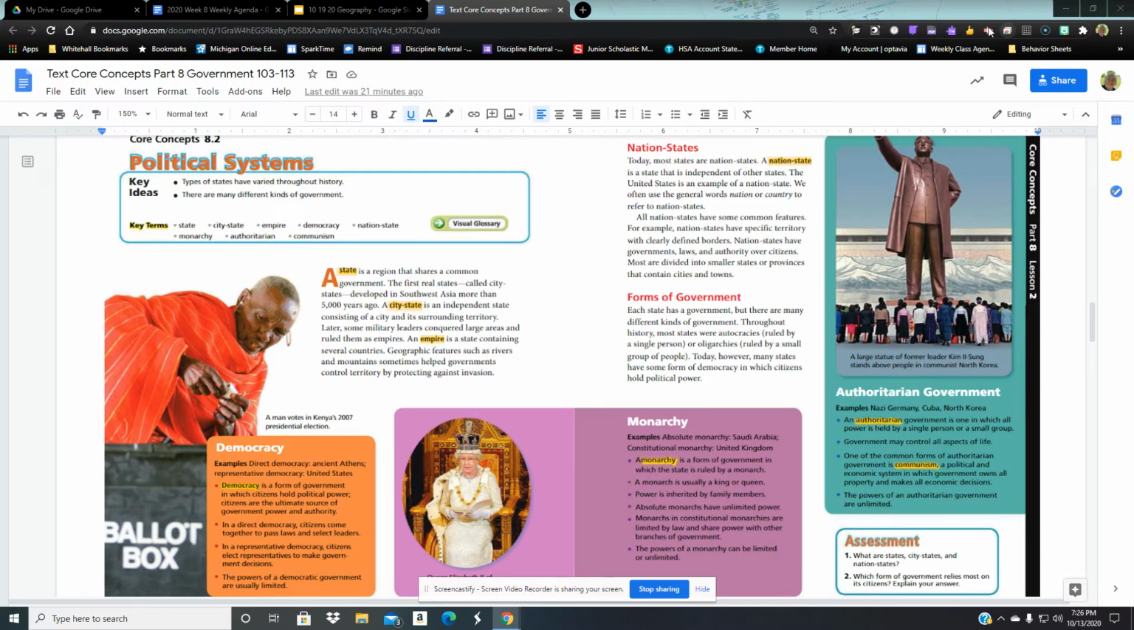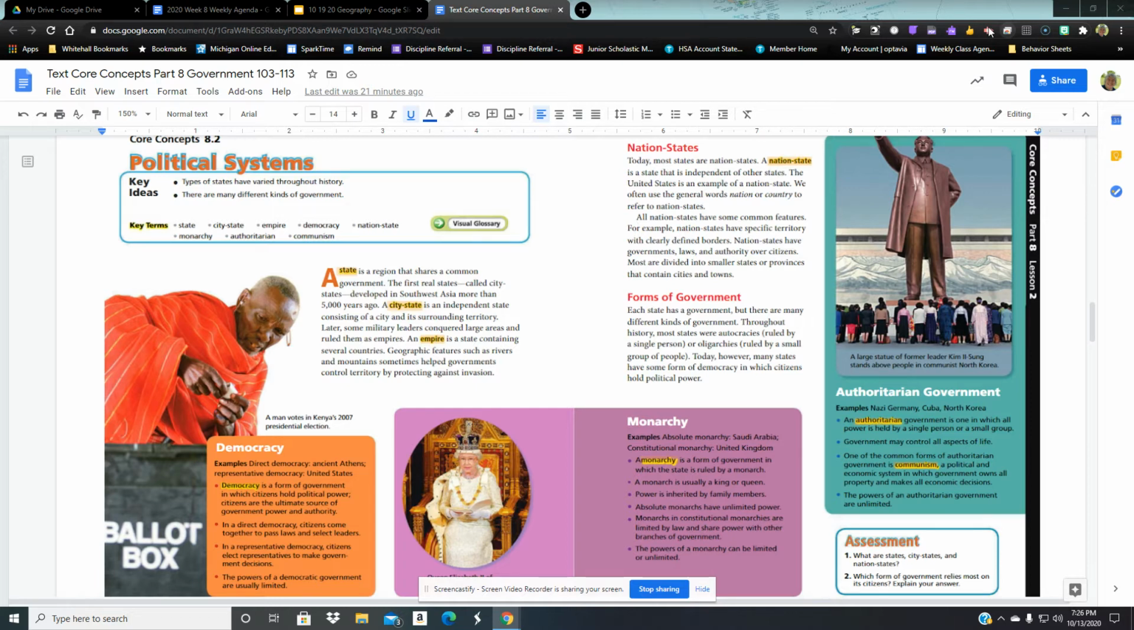Throughout history, most states were autocracies ruled by a single person, or oligarchies ruled by a small group of people. Today, however, many states have some form of democracy in which citizens hold the political power. Citizens, people, are supposed to have the power by voting and voting people out if they're not doing what you would want them to do.